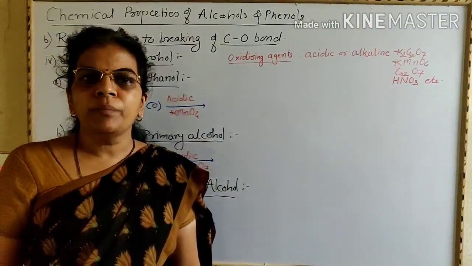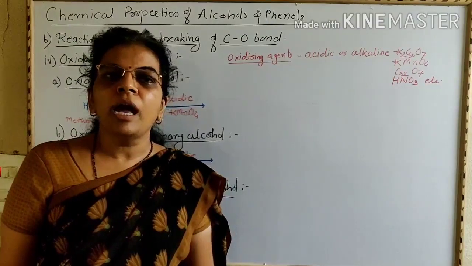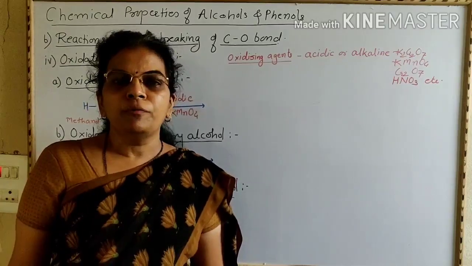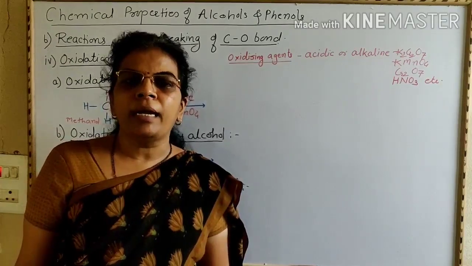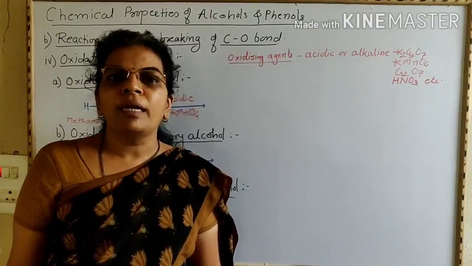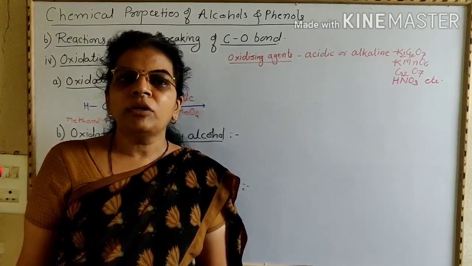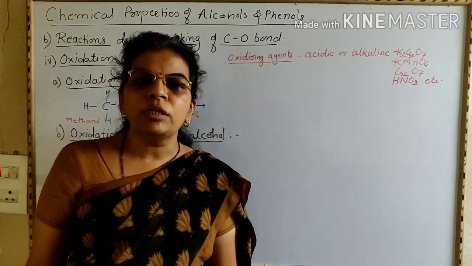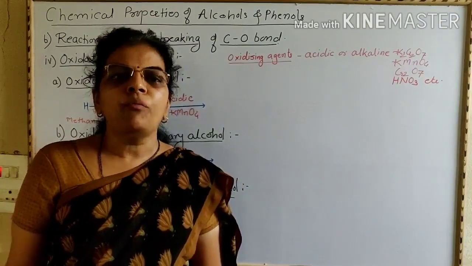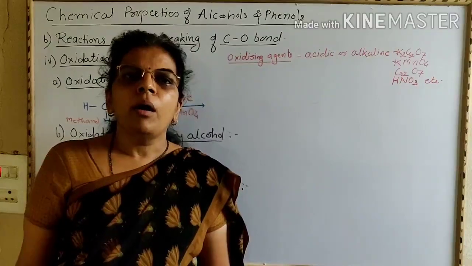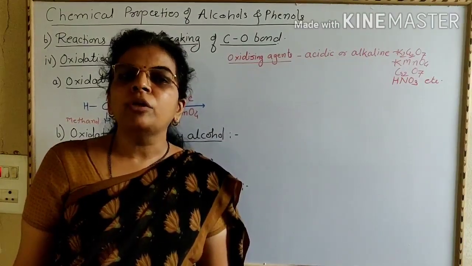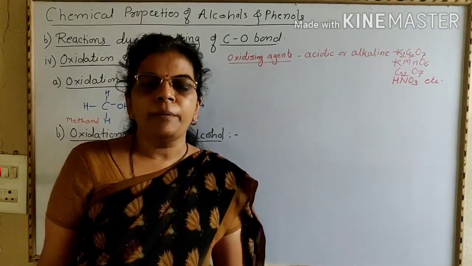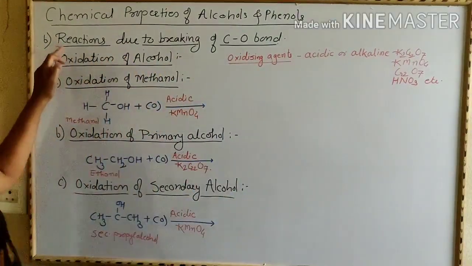First is reaction with hydrogen halides, that is with HCl, HBr or HI. Then second reaction we have seen with phosphorus trihalides or phosphorus pentahalides. In both reactions formation of alkyl halides takes place. And then third reaction we have seen is dehydration of alcohol. Alcohols in presence of concentrated H2SO4 or in presence of dehydrating agents like alumina or silica undergo dehydration to give corresponding alkene.